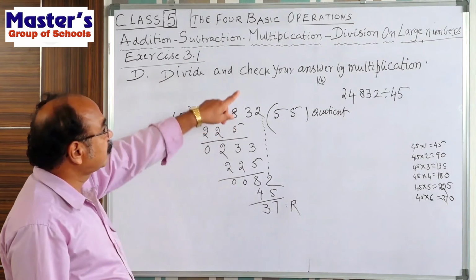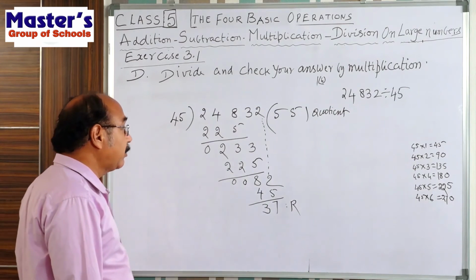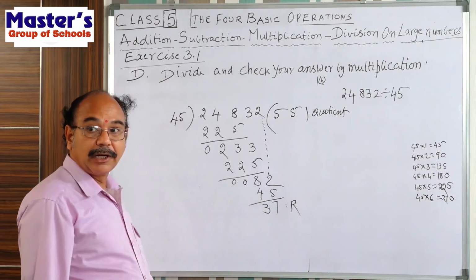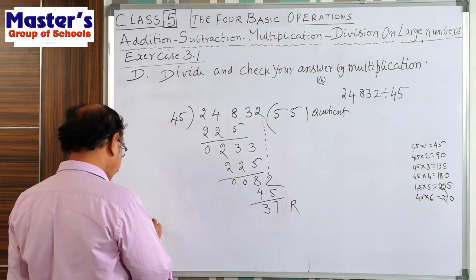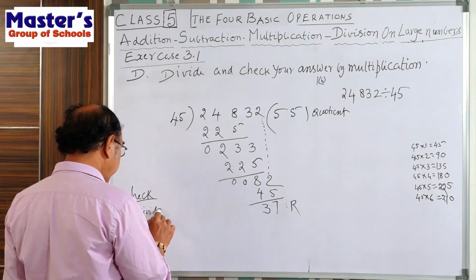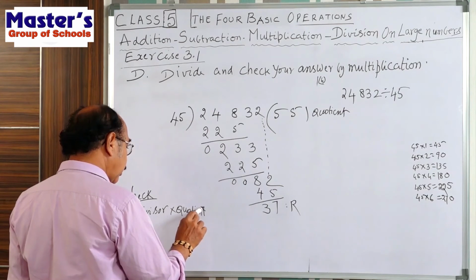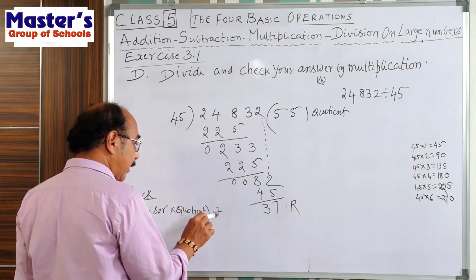Now check your answer by multiplication. To check your answer, what do we do? We multiply the divisor and quotient. After that, add the remainder.